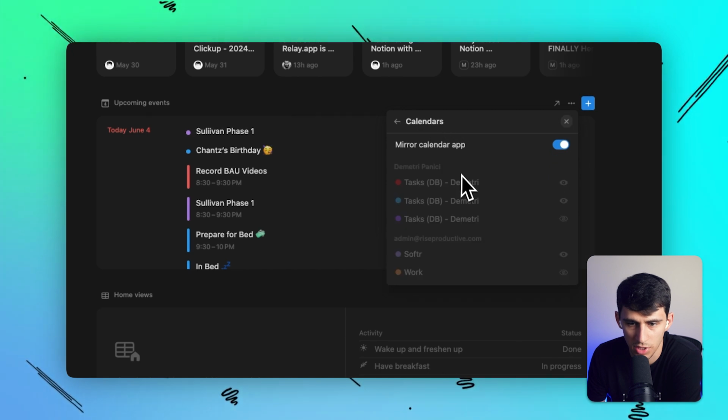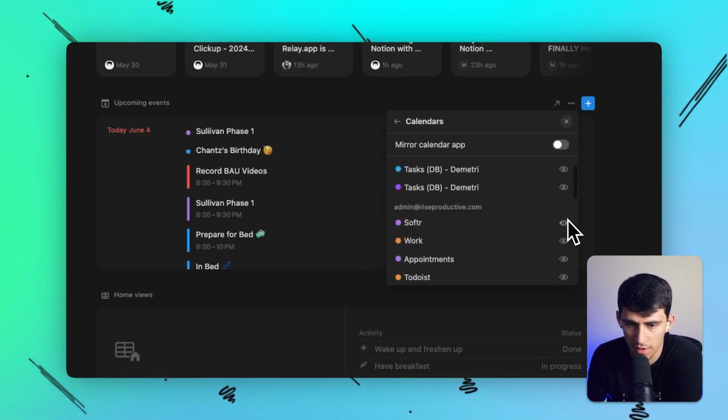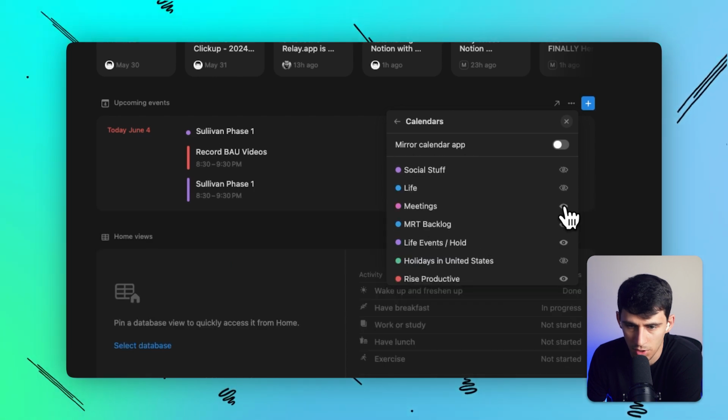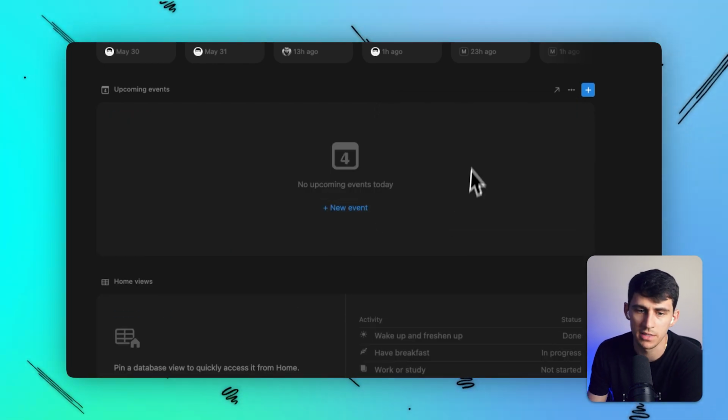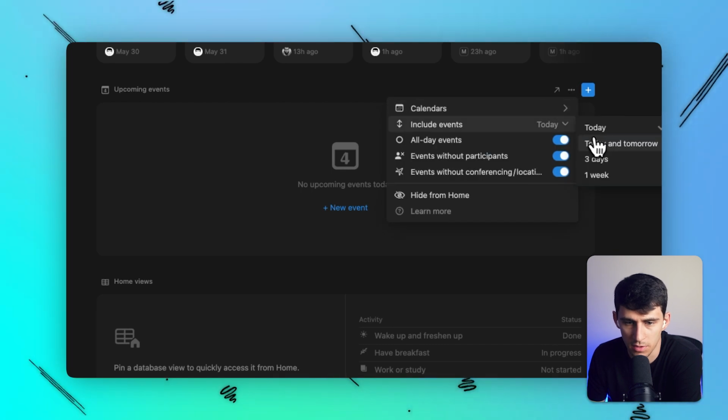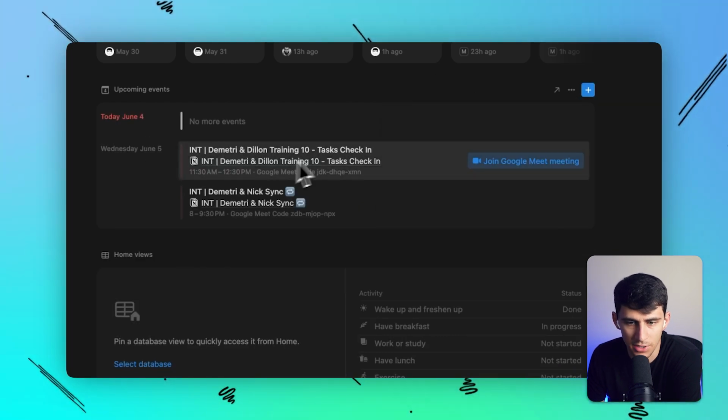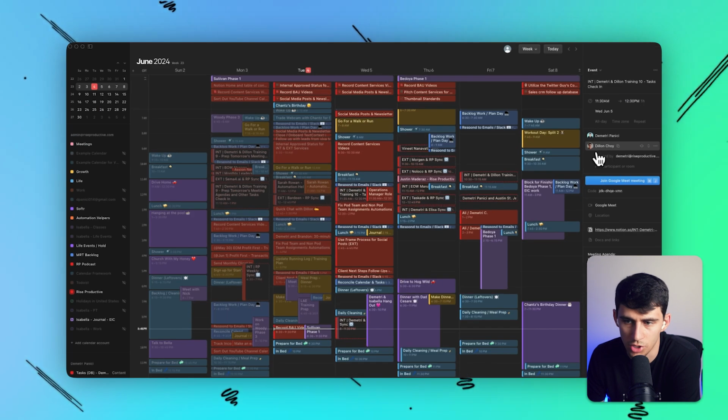And there's the ability to adjust it and change the different calendars that would be in here. For example, if I wanted to just show my meetings, I could go through this and filter it out and just show my meetings. As you can see, there's no upcoming events today because that's it. But if I go to today and tomorrow, you'll notice that I actually have a meeting right here with my guy Dylan, and it'll showcase that in my calendar.